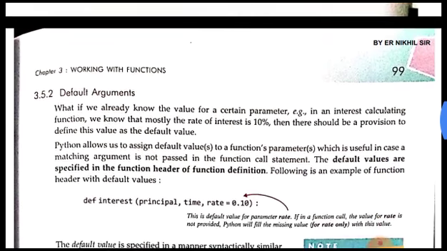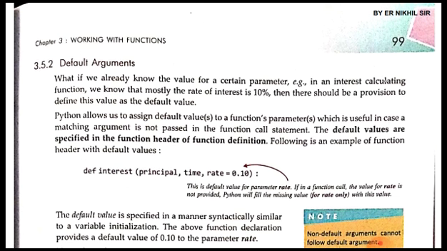Okay, then default arguments. What do default arguments mean? We specify a default value for a parameter, and then that becomes a default argument. If you already know the value for a certain parameter, for example in an interest calculating function, then we can supply that value while defining the parameter itself. While creating the function, while specifying the parameters, at that time only we can assign some default value to that parameter. Python allows us to assign a default value to a function's parameter, which is useful in case a matching argument is not passed in the function call statement.